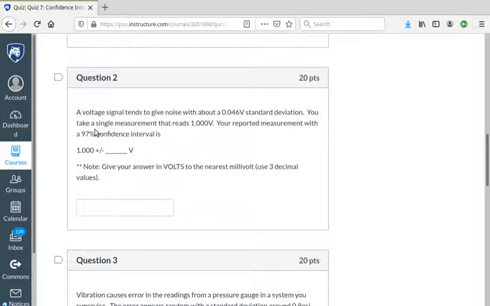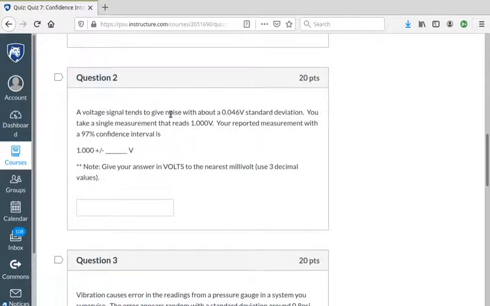Now, we get into the real calculation. So, a voltage signal tends to give noise with about... Now, if these numbers aren't the same as what you had, don't fret. These quizzes generate random numbers, right? So they're not necessarily going to be the same as what you had. The important thing is the procedure.